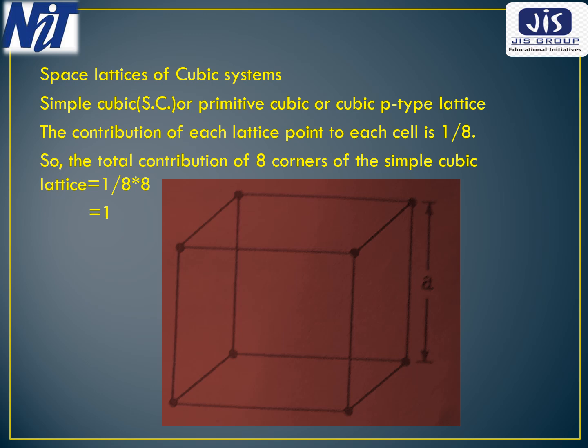Then the total contribution of the 8 corners of the simple cubic lattice is 1 by 8 into 8, that is equal to 1. So for a simple cubic lattice, there is one lattice point per unit cell.